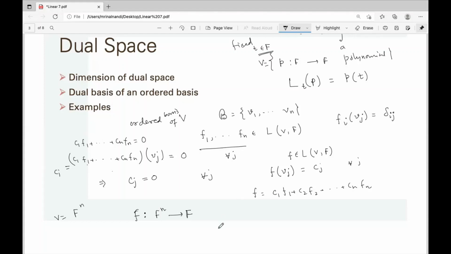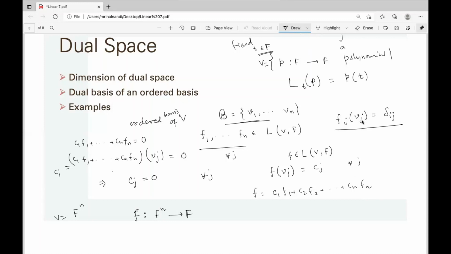Now the converse is also true. If V is a finite dimensional vector space and beta is an ordered basis of V, we know there is a dual basis, and this dual basis is unique. v1, v2, ..., vn is given to you. We first fix the ordered basis v1, v2, ..., vn. Then we define f1, f2, ..., fn by definition. Conversely, this is unique.